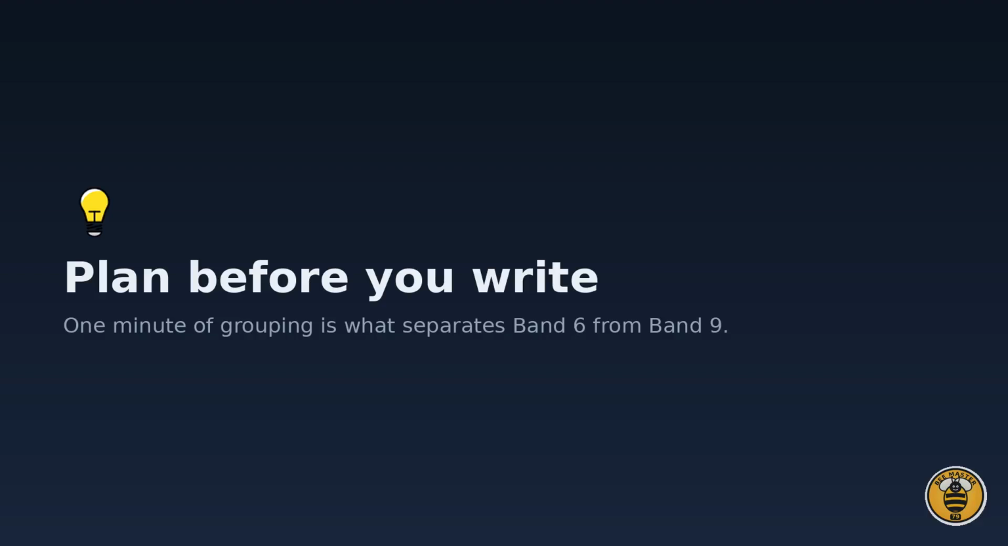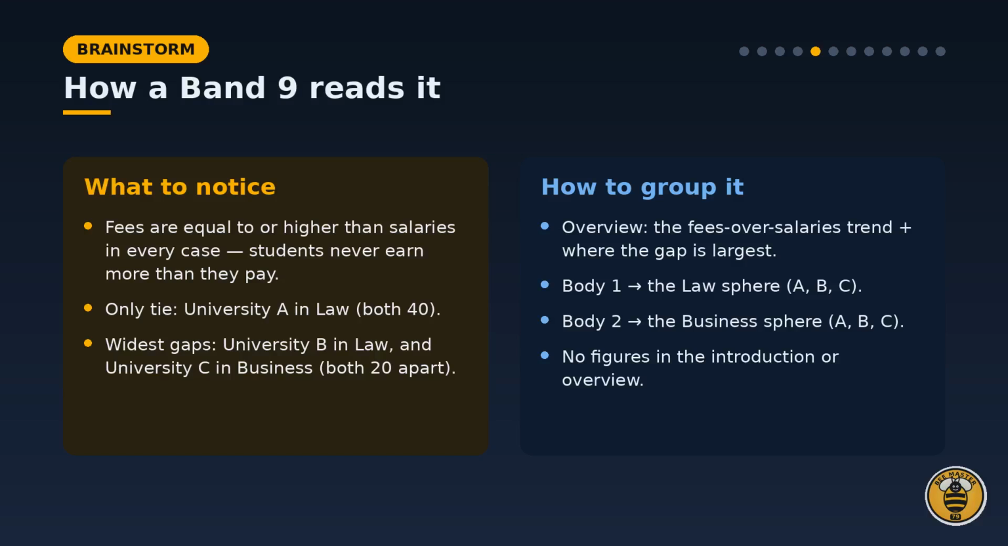Before writing, a Band 9 candidate spends a minute planning. Here is how to read these charts. First, what to notice. In almost every case, fees are equal to or higher than salaries, so students never earn more than they pay. The only tie is University A in law, where both are $40,000. The widest gaps are University B in law and University C in business.